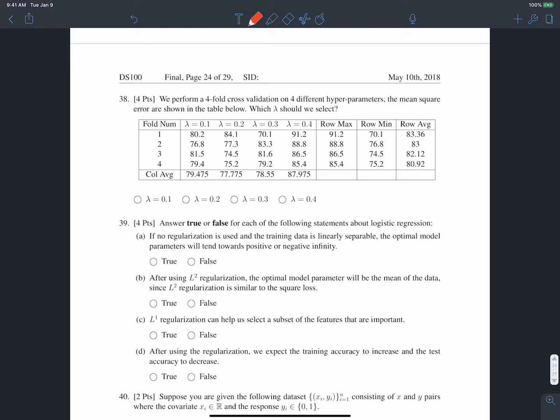Okay, now in 38, we perform fourfold cross-validation on 4 different hyperparameters. Seems like we're trying to pick a value of lambda. Which lambda should we select?